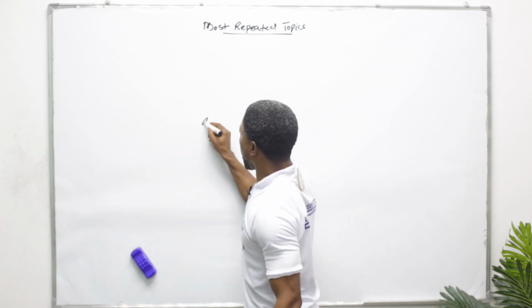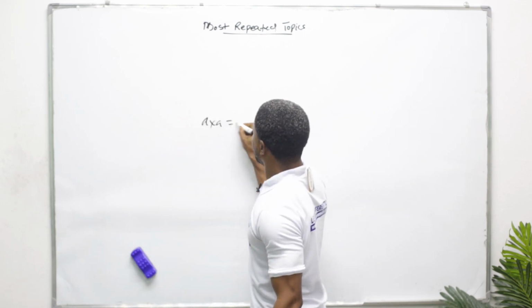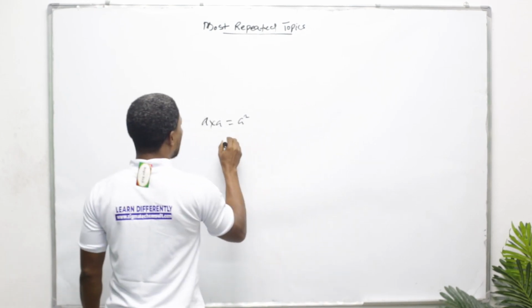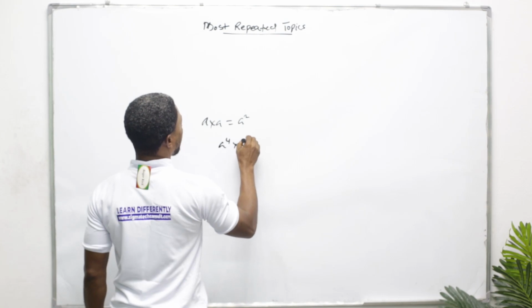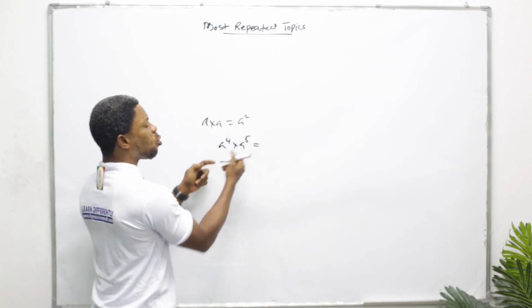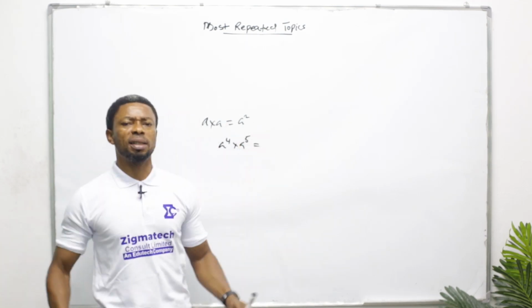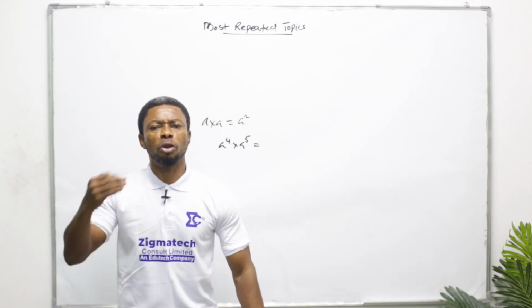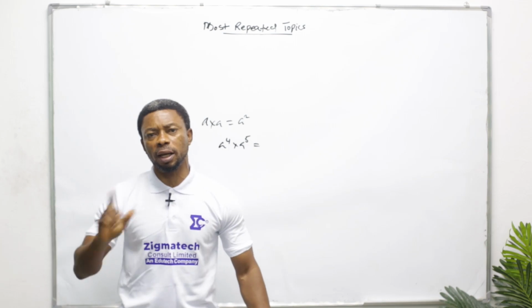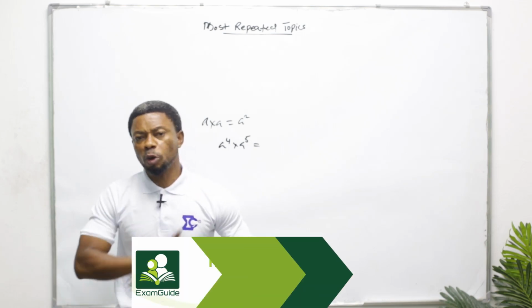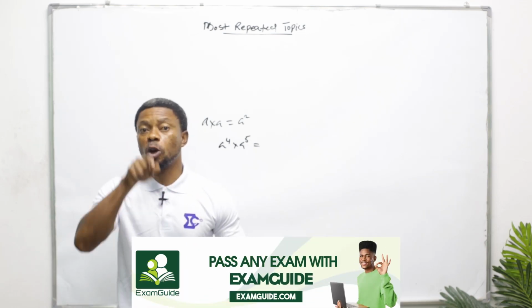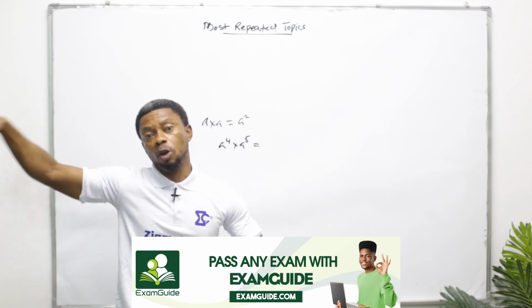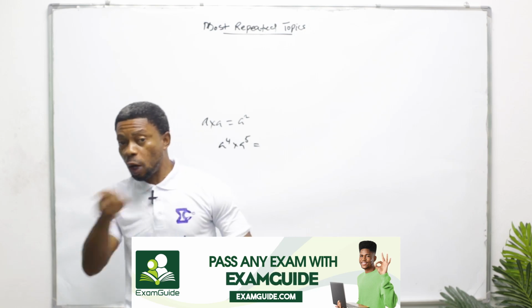That when you have something like a raised to power 4 multiplied by a raised to power 5, don't forget this law: when the two bases are the same, you just add the powers. So don't forget that law. All the laws of indices, don't forget them. The zero law, don't forget it. The fractional laws, don't forget them. So grab it, because it's not only in indices, in other topics in mathematics, you also apply it.